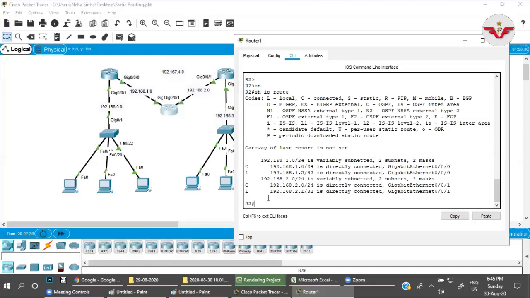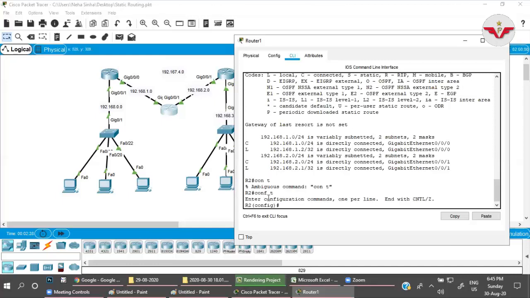I just want to give the information to this router as well. So for static routing, what would be the syntax? I am going to this router and informing it with ip route. In router R2, I'm giving the information about the 0.0 network. So I'm informing it that the route to the network 192.168.0.0 with mask 255.255.255.0 would be: if you get any packet for this particular network, you need to forward the packet to the forwarding port.